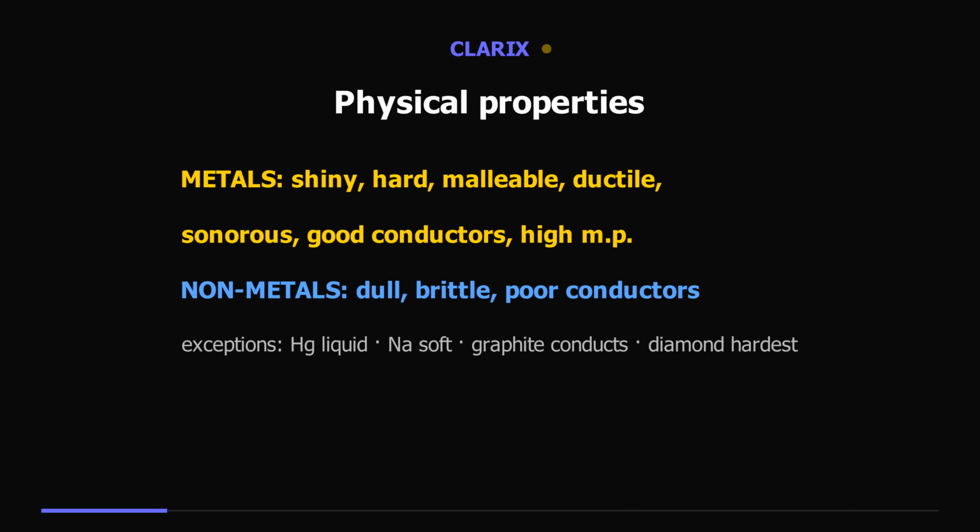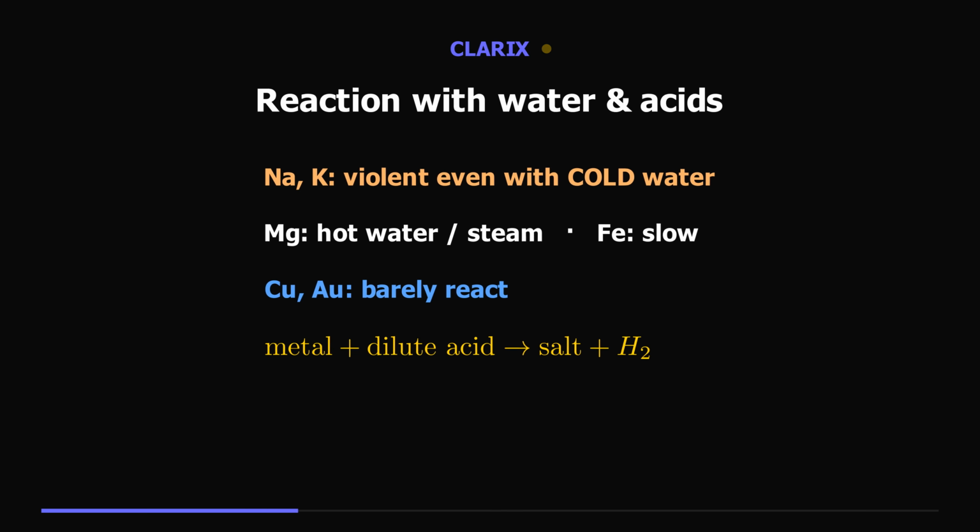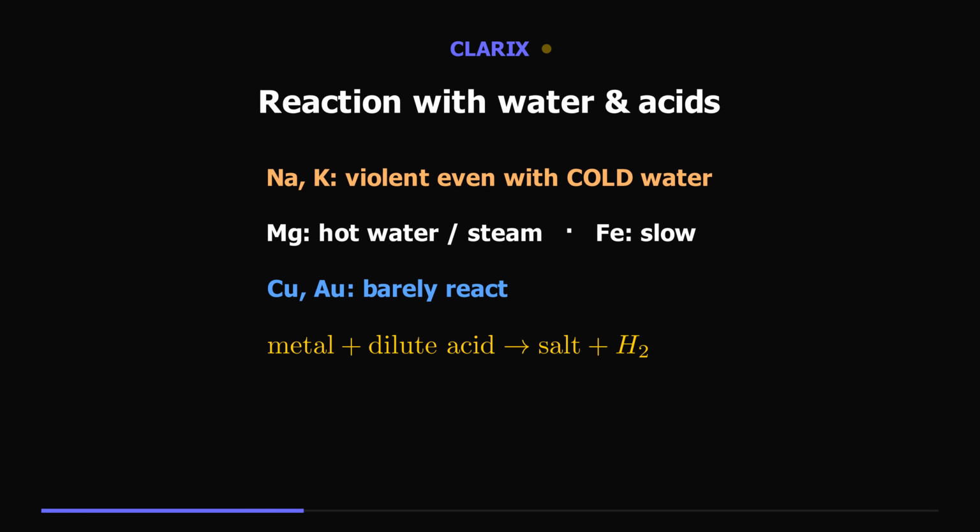Metals react with water and acids at very different rates. That's the clue to reactivity. Sodium and potassium react violently even with cold water. Magnesium needs hot water or steam. Iron reacts only slowly, and copper and gold barely react at all. With dilute acids, a reactive metal gives a salt and hydrogen gas, though nitric acid usually behaves differently.